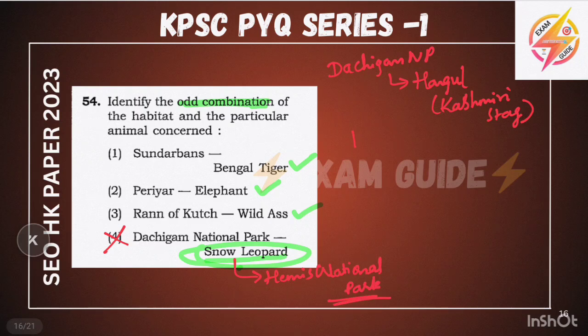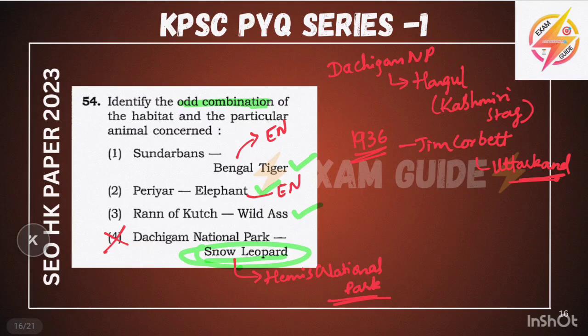Which is the first national park? It is Jim Corbett, in 1936. It is the first national park. It is in Uttarakhand. We will see the IUCN status of these. Bengal tiger is endangered, and elephant is also endangered, and wild ass is also endangered, and the snow leopard is vulnerable, and Hangul is critically endangered.